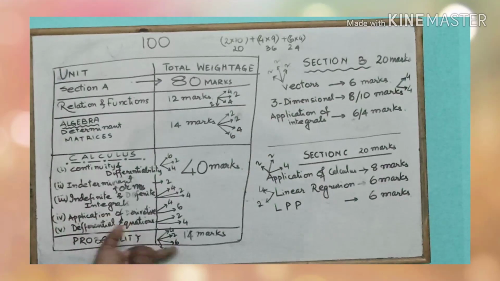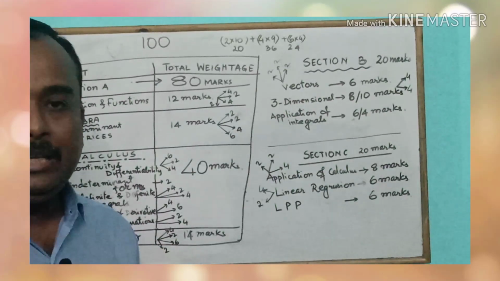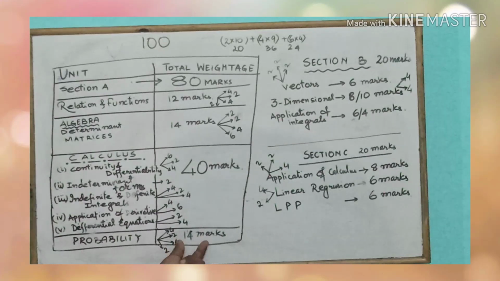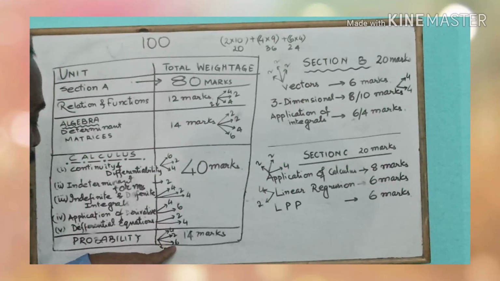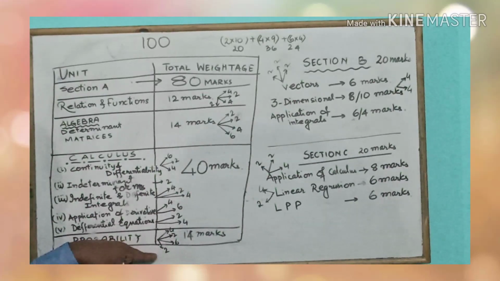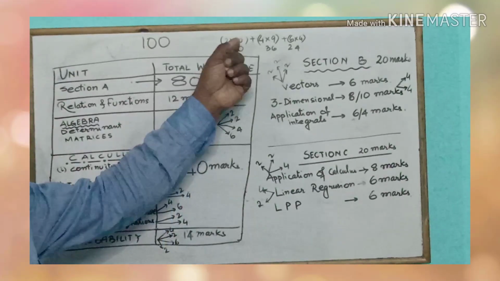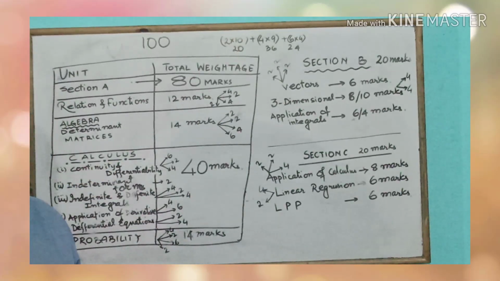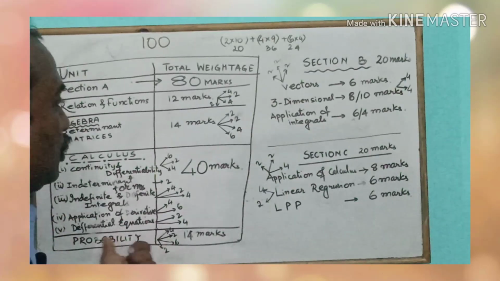Finally, that is 14 marks, probability. Probability also has a huge marks content, 14 marks. We could decide the marks distribution in this way. We can have a 6 marks question, a very long answer question from the Bayes theorem. Usually one question we get from the Bayes theorem, one 2 marks question from the simple formulas of probability: addition theorem or multiplication theorem, independent probabilities or conditional probabilities. Both from these, 2 marks we can expect in the very short answer question, and one 4 marks question from the general probability questions that we have in your textbook.